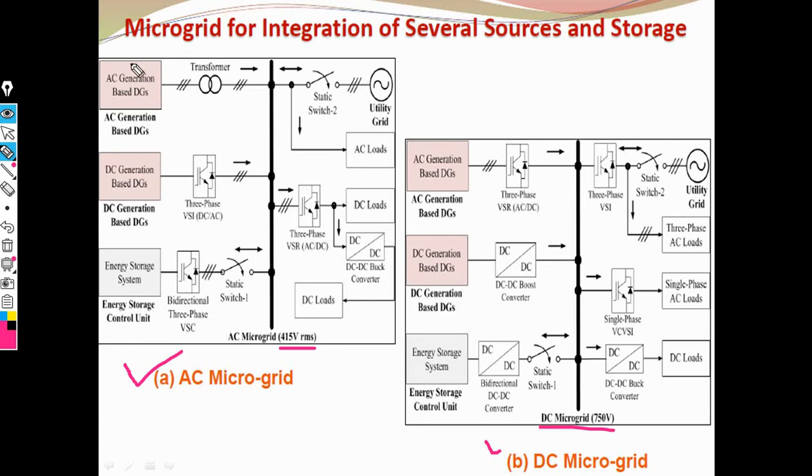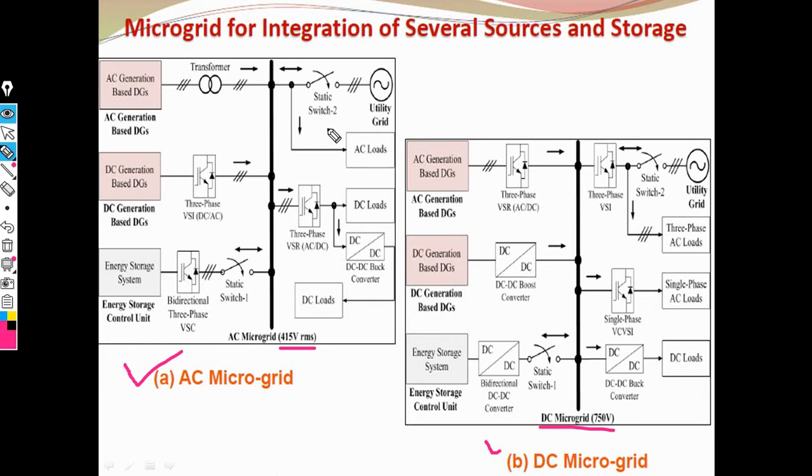Now here is the AC generation system, and we use a transformer. This transformer is connected to the AC microgrid. This switch acts as a static switch, which opens or closes.